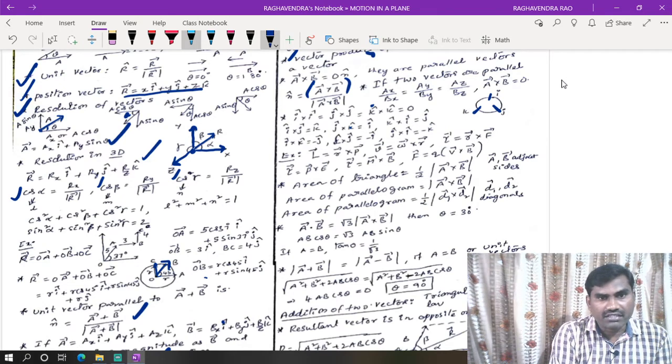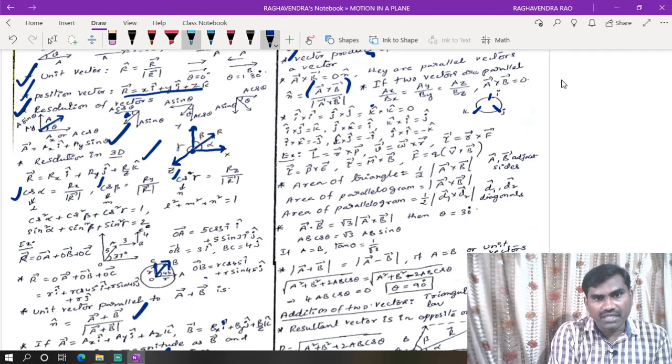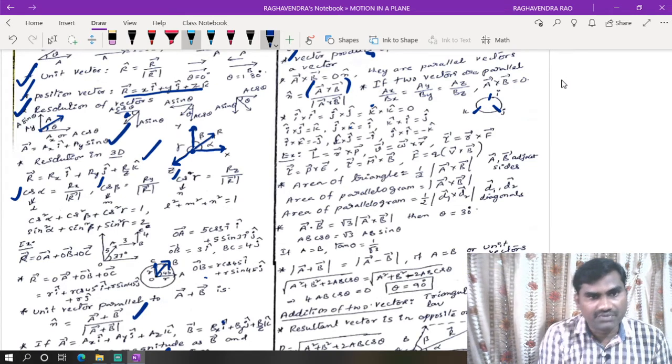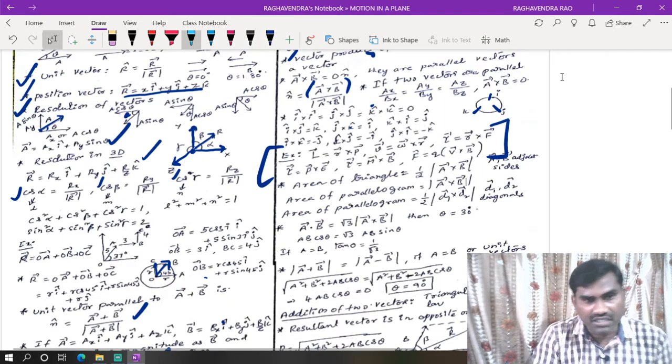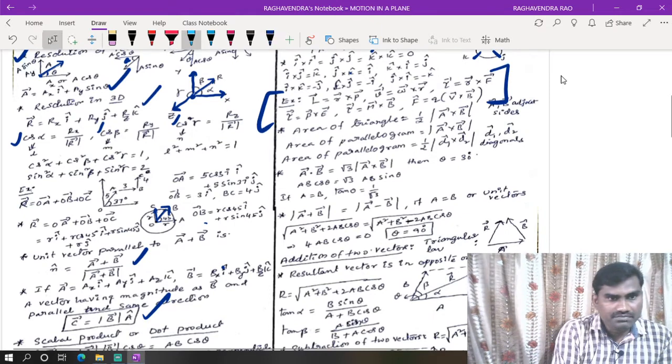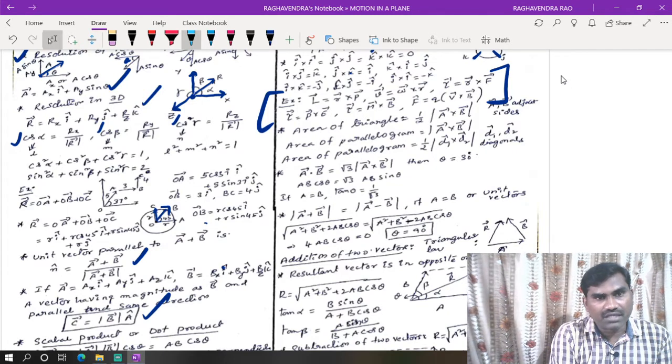While for different vectors we will use this equation: i into j is k, j into k is i, k into i is j, i into k is minus j, k into j is minus i, j into i is minus k. Like that we can do. So now other important applications of the cross product are these: L bar is equal to R bar cross P bar, V bar is equal to omega bar cross R bar, tau bar is equal to R bar cross F bar.